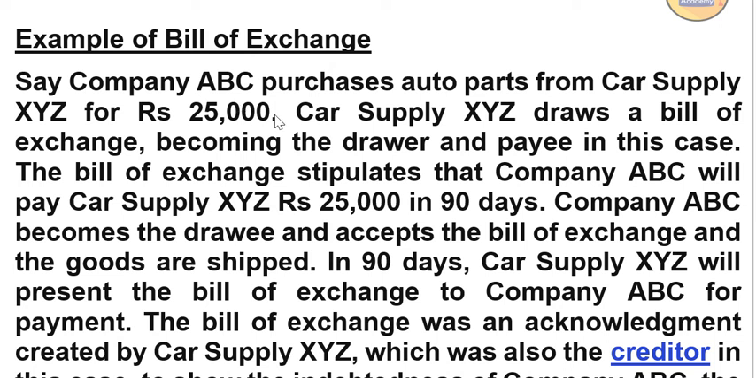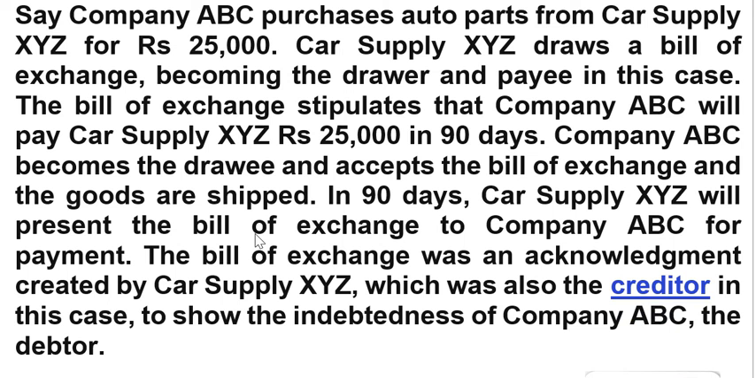Because ABC has purchased the auto parts, XYZ will receive the payment of 25,000. So the company who is receiving the payment will draw the bill of exchange. Car supply XYZ will present the bill of exchange to company ABC for payment, because XYZ is the creditor and ABC is the debtor. So XYZ will present the bill of exchange to company ABC for the payment.